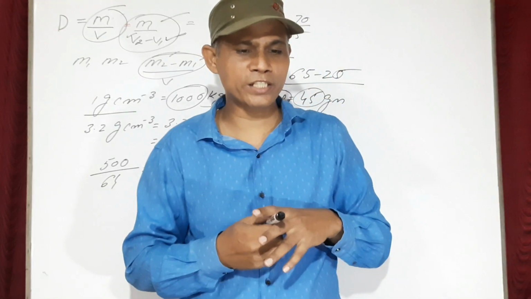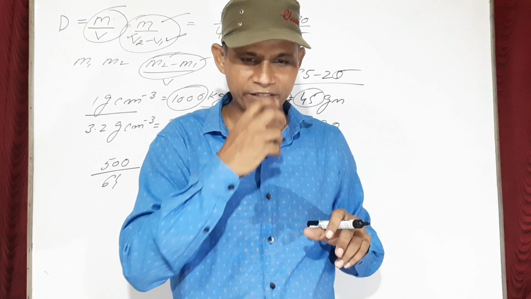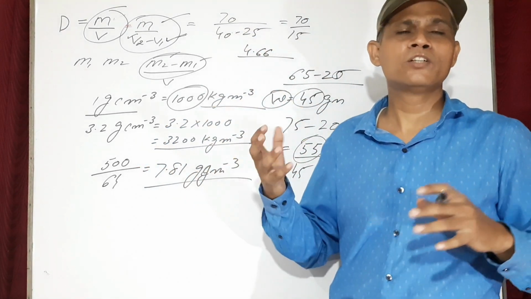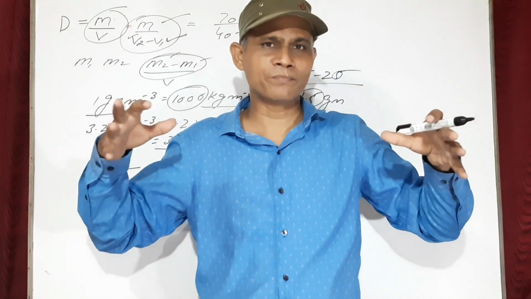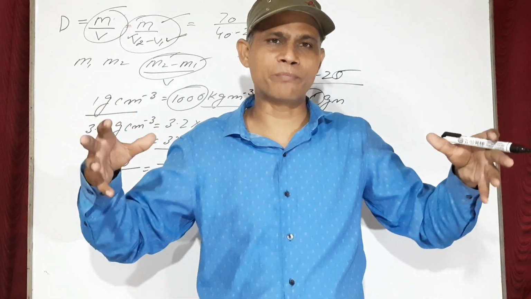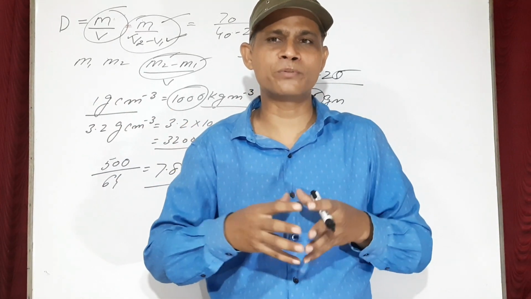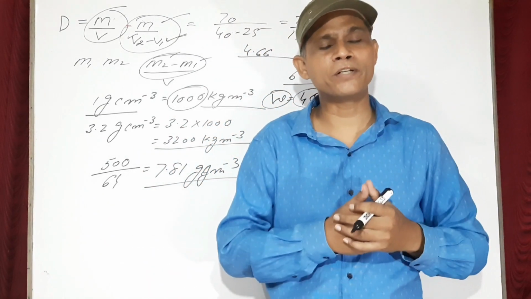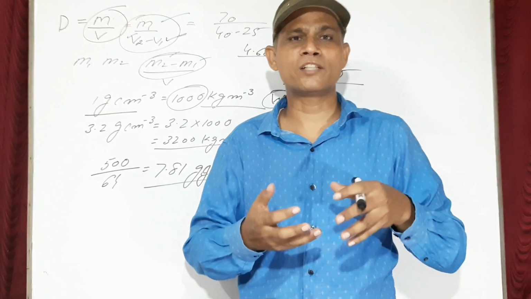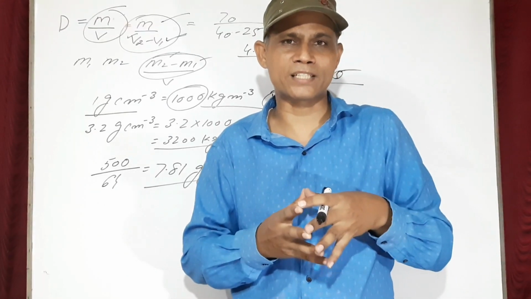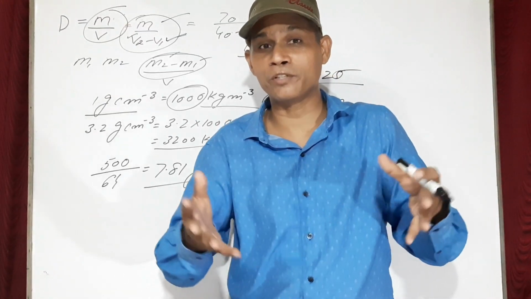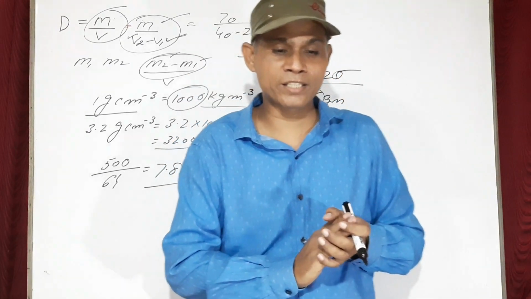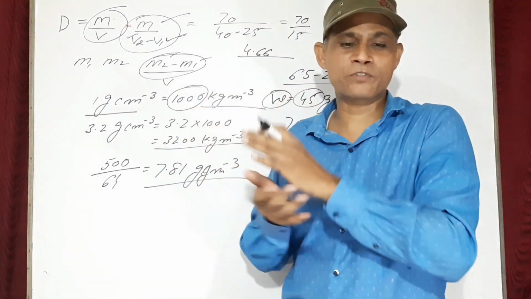Now next question is about a ship. Why does the ship float? In the ship there are chambers, and in those chambers some air may be trapped, due to which the average density of the ship is less as compared to water. Therefore, since the average density of the ship is less as compared to water, it floats. The last question is, what is the exceptional behavior of water?